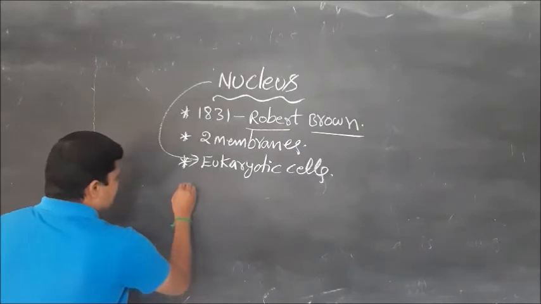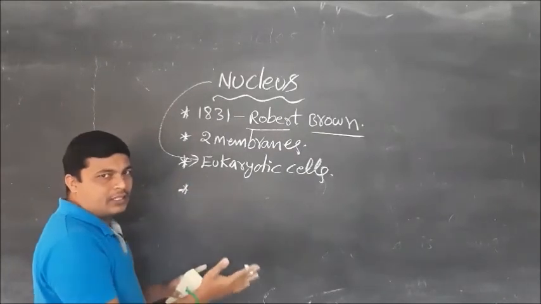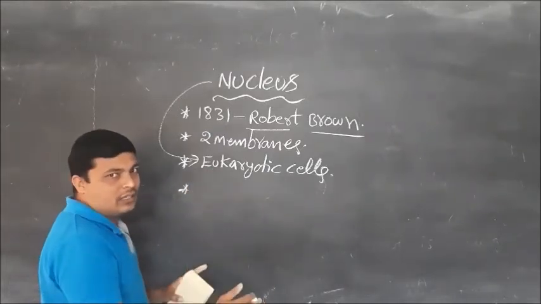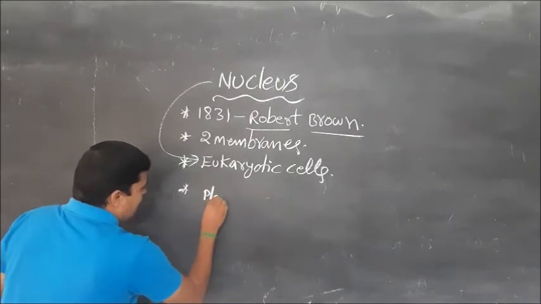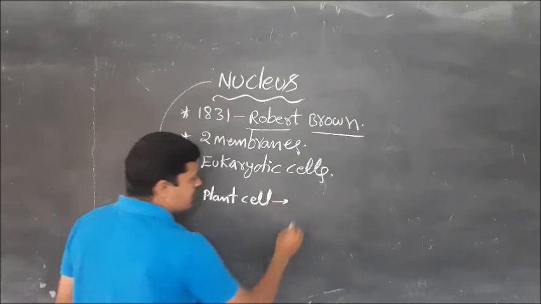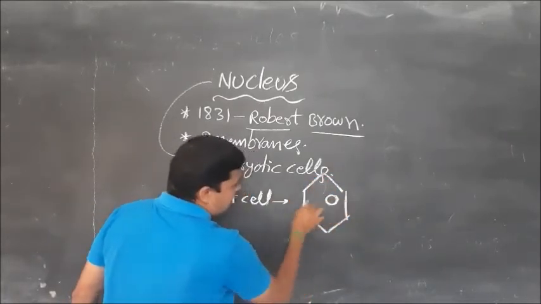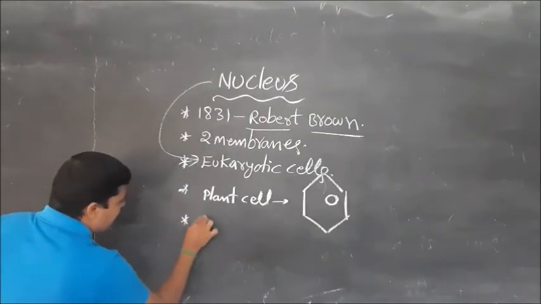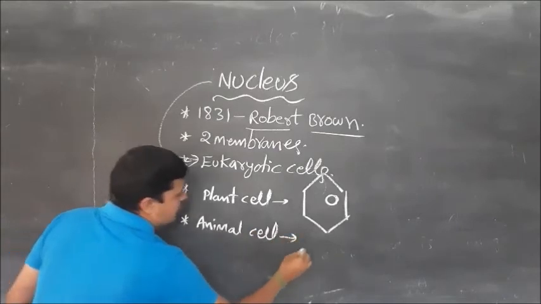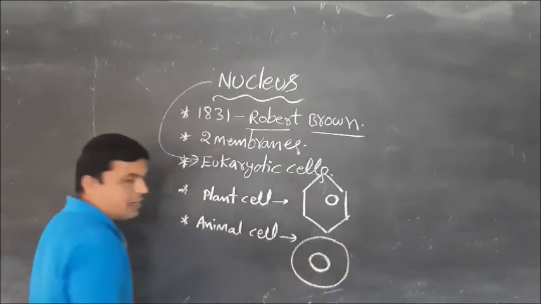Plant cells and animal cells both belong to eukaryotic cells, and both contain the nucleus. But in a plant cell, the nucleus is located at the side of the cytoplasm, whereas in an animal cell, the nucleus is located exactly in the center of the cell.